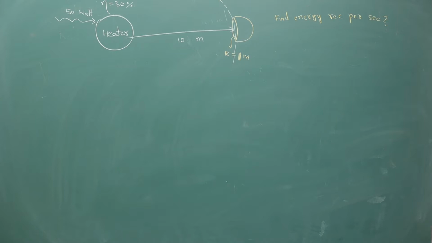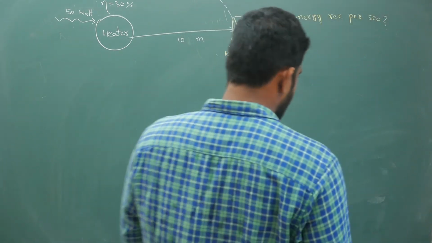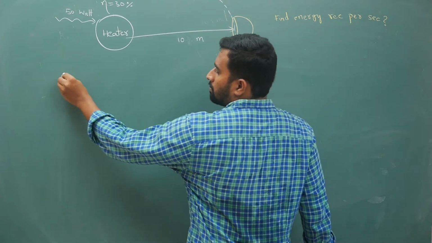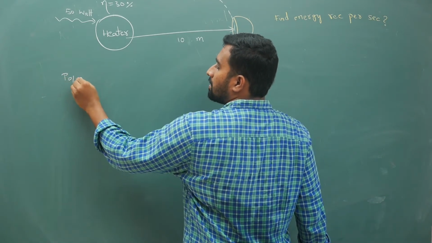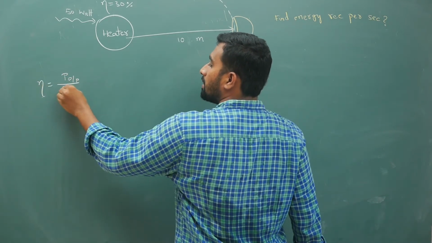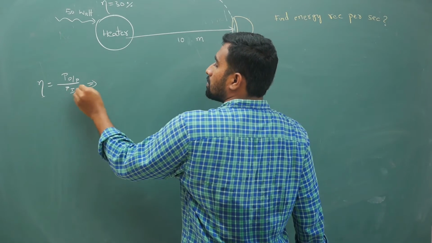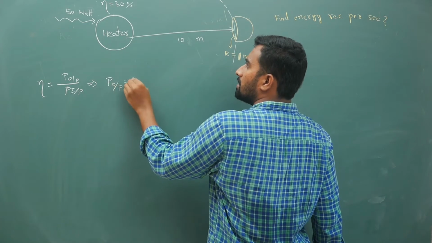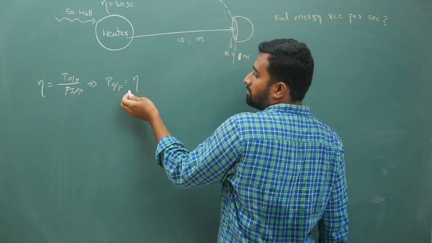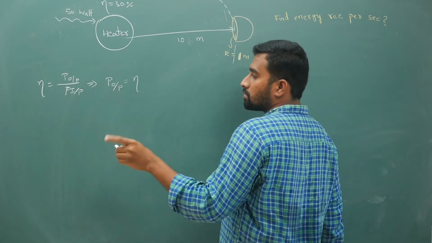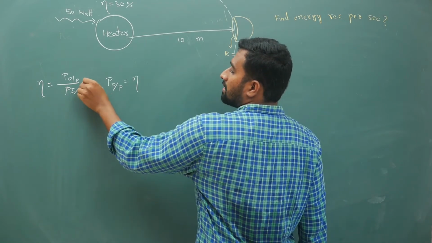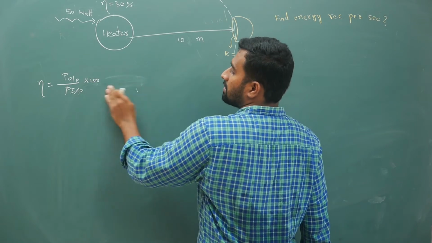Alright, now I will explain the solution. Observe carefully. So I told you what we need is output power. Your efficiency is output power by input power. So that implies your output power is efficiency times input power. The percentage is given, so I will take care of the into 100 for efficiency percentile.